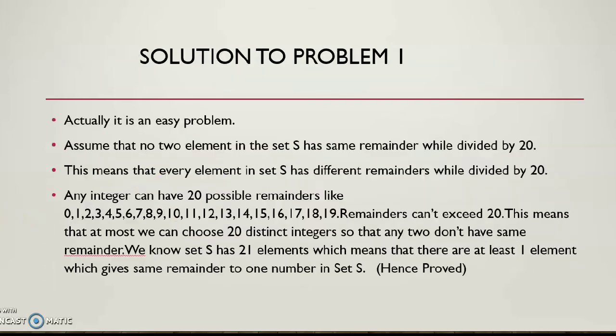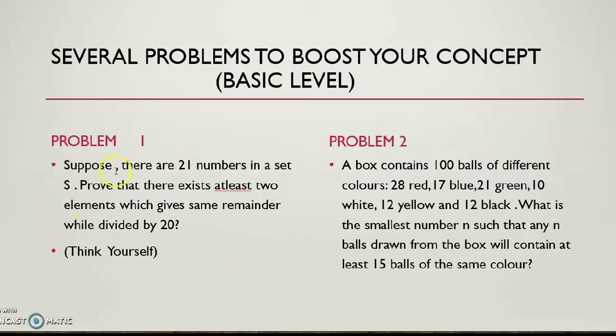Now go to the next slide, the solution portion, the solution to problem 1. This is a very easy problem. So what is the solution? Assume that no two elements in the set have the same remainder when divided by 20. What is the question statement I have given? There are 21 numbers.